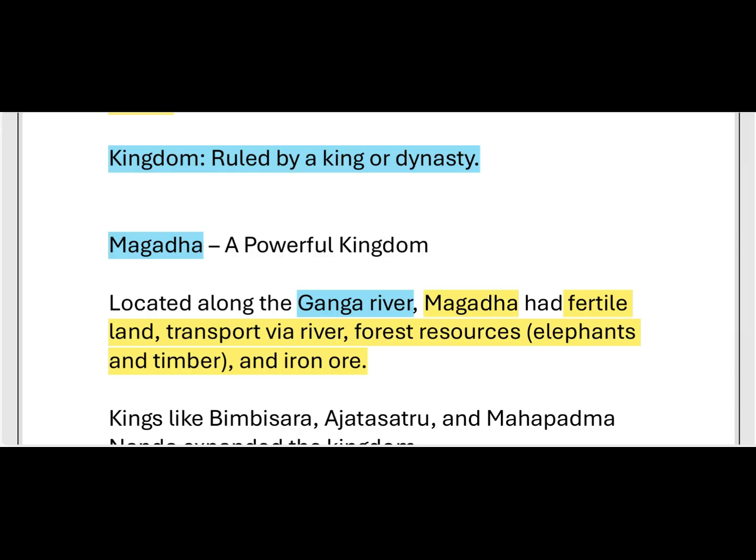Due to that fertile land, there were also transport facilities through the river, and forest resources in that area. Near the Magadha areas there were forest resources like elephants and timber, and also iron ore.